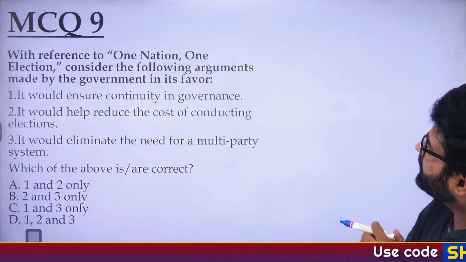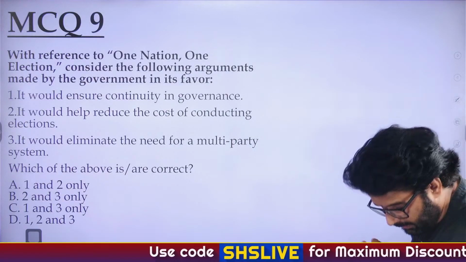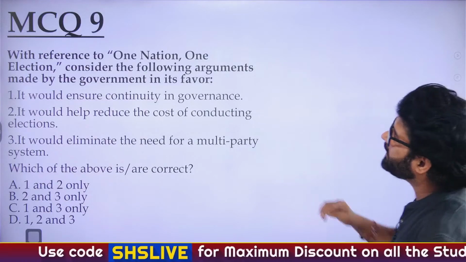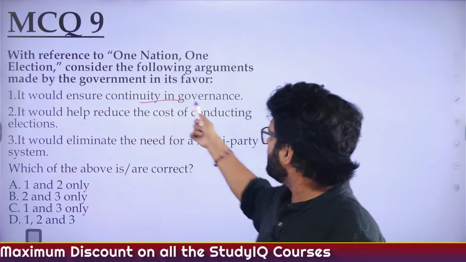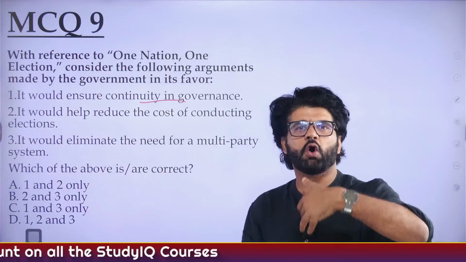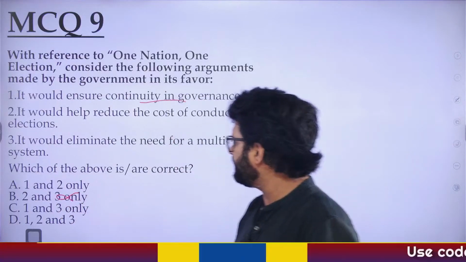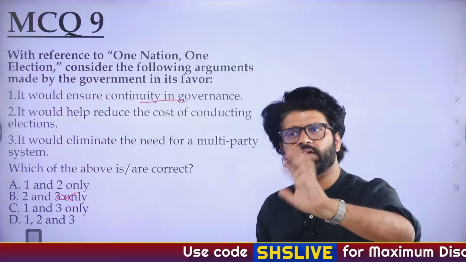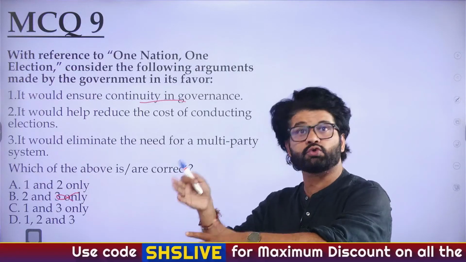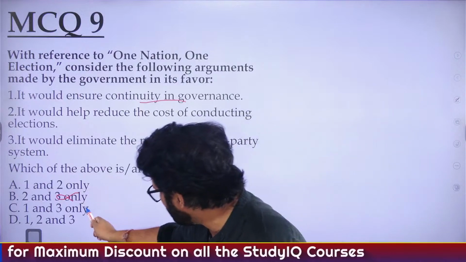So with reference to One Nation, One Election, consider the following arguments made by the government in its favor. What is the government talking about? Why are they pushing for One Nation, One Election? It would ensure continuity in governance. Obviously, because we will not always remain in election mode. So the first is correct. If the first is correct, eliminate B. It would help reduce the cost of conducting elections. People are saying that it will happen because we will not have elections so many times, once and for all it will be done away with. So the second is also correct, eliminate C.